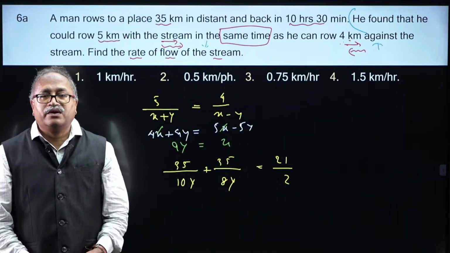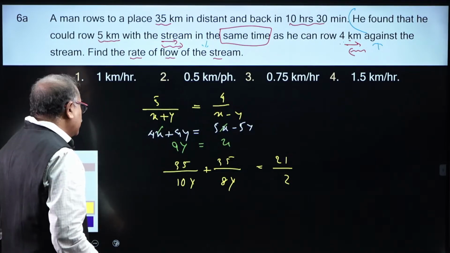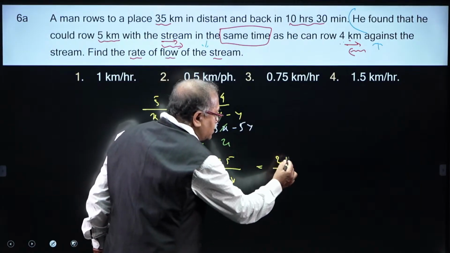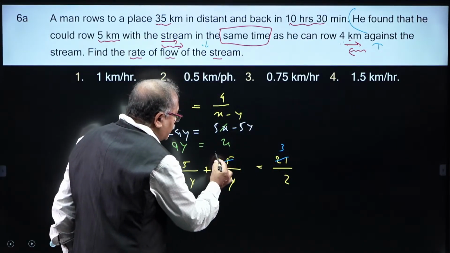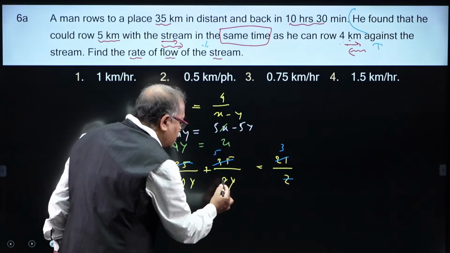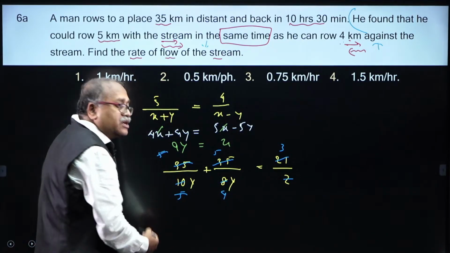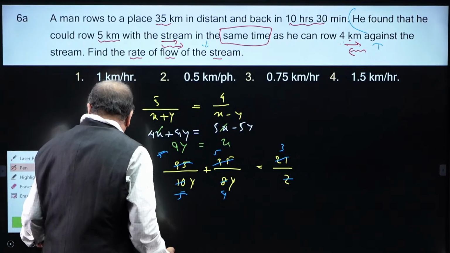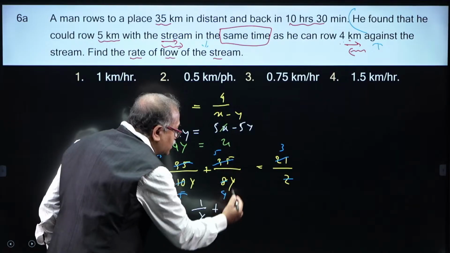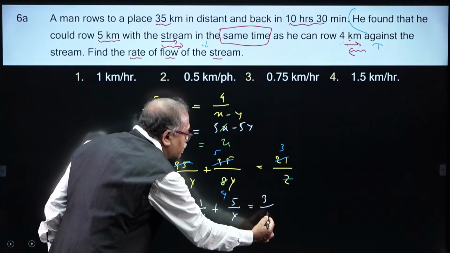Now, you are getting the y value, but while you are practicing, please notice this part, that this gets cancelled with 7, 3 times, with 7, 5 times. This is getting cancelled here, this is 4 times and this is 5 times, and 5 gets cancelled. That means finally you are getting 1 by y plus 5 by y, which is nothing but 3 by 2.